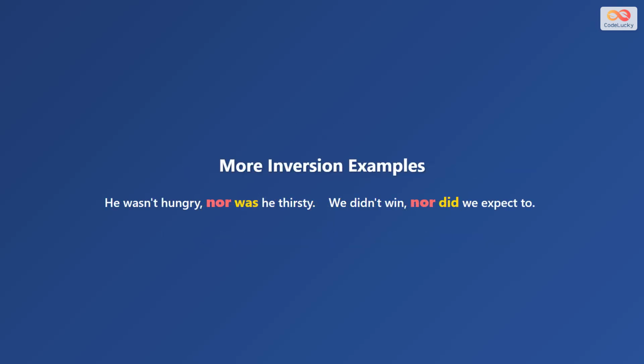Here are more examples. He wasn't hungry, nor was he thirsty. We didn't win, nor did we expect to. Notice how the auxiliary verb comes before the subject after nor.